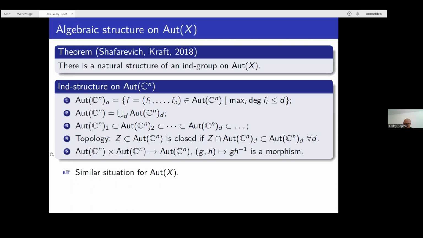Finally, similarly as in the case of algebraic groups, we ask that the multiplication map and the map taking the inverse is a morphism of these infinite dimensional varieties. Maybe I forgot to say here I used the notion of an ind-group.